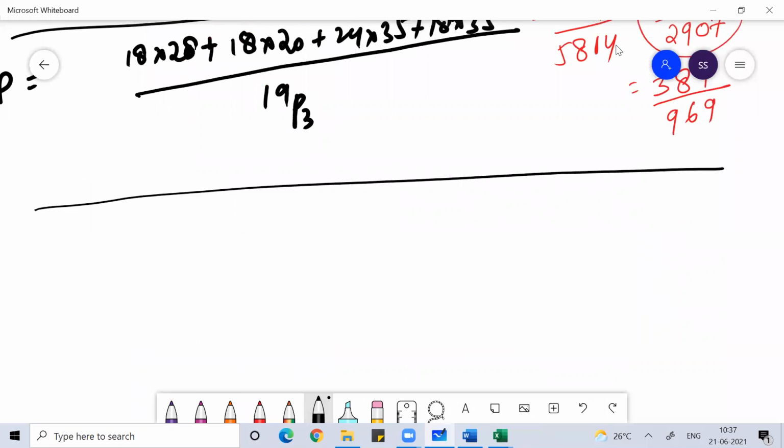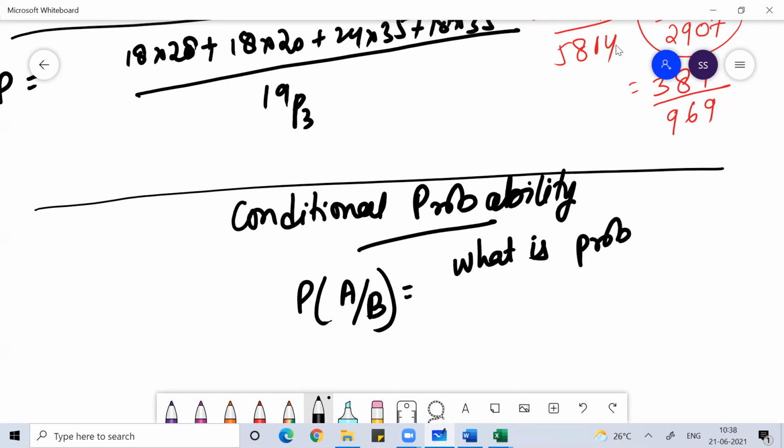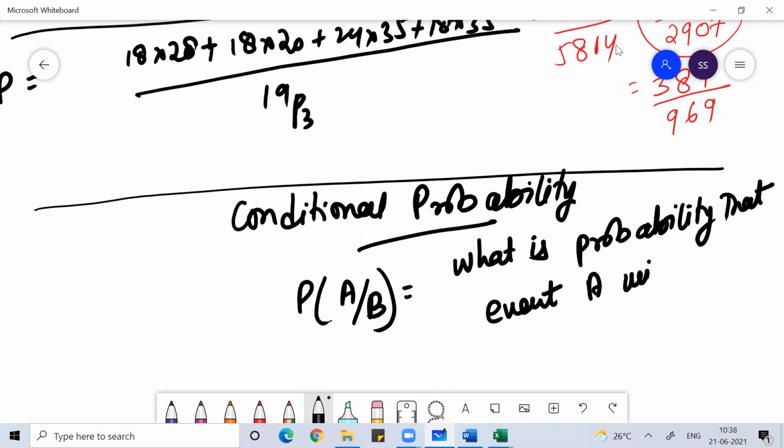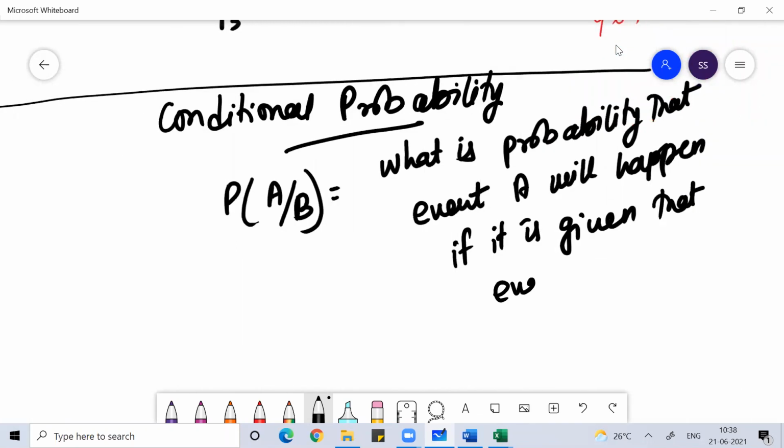Conditional probability talks about the probability of A by B. It means what is the probability that event A will happen, given that event B has already happened?